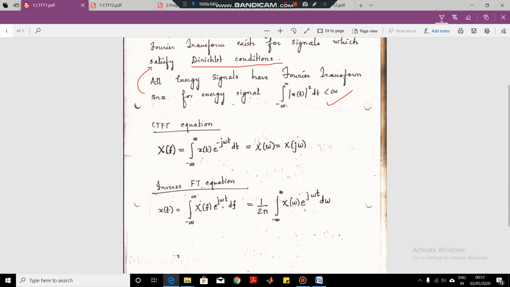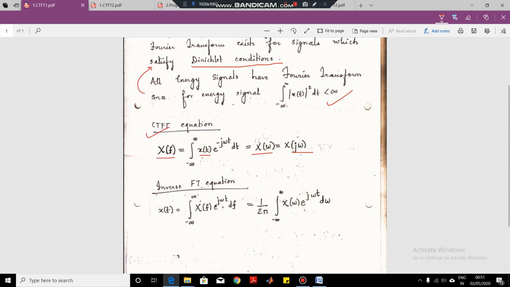Now let us see the equation of Fourier transform. There are different notations used for indicating continuous time Fourier transform. The first notation is X of f, where f indicates the frequency domain representation. It is the integration from minus infinity to infinity of x of t, which is the signal whose Fourier transform we are taking, times the basis function, that is e raised to minus j omega t, dt. Now this X of f is also denoted by X of omega or X of j omega. So these are the different notations which are used to indicate the Fourier transform.